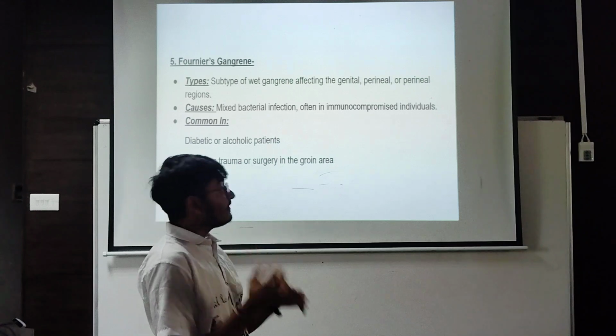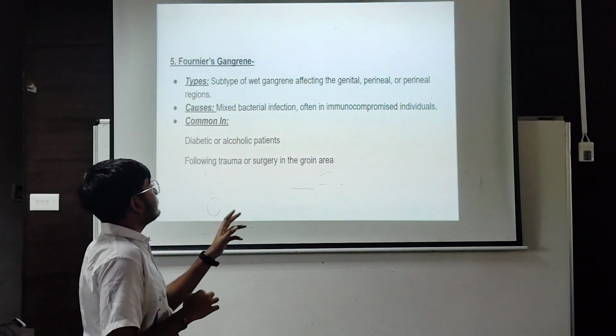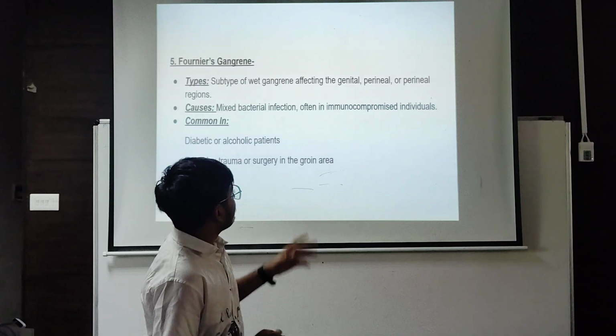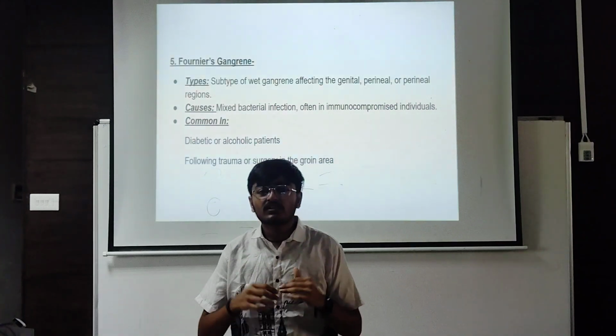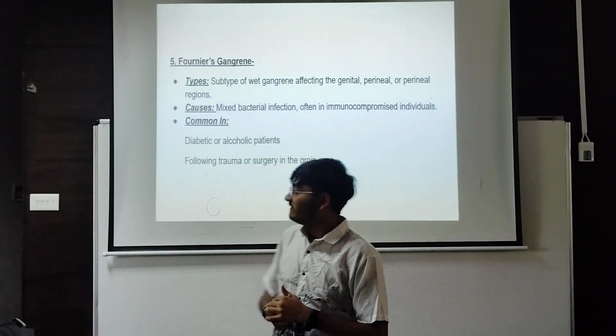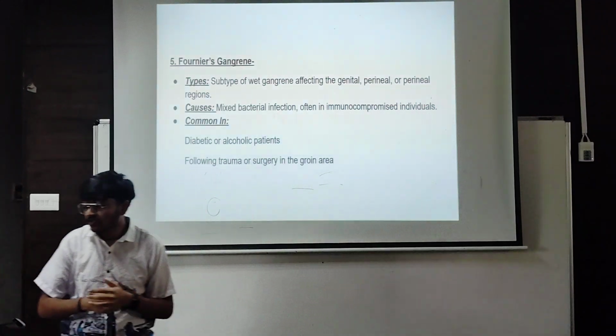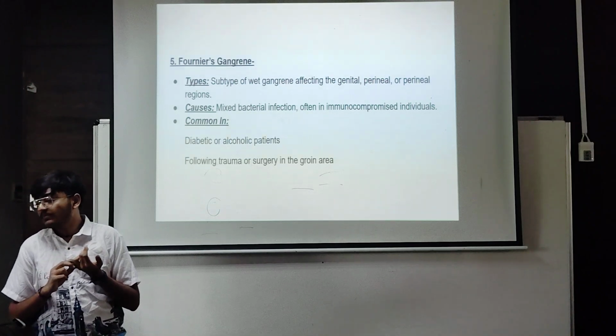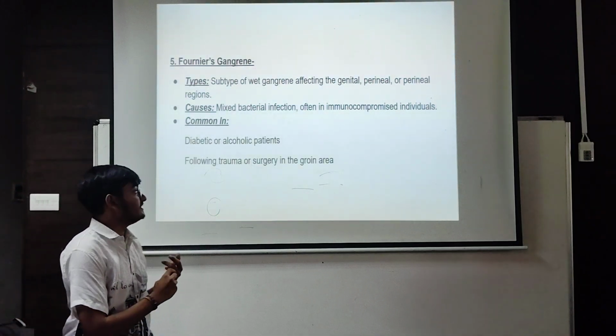This is the type of wet gangrene which affects the genital, perineal, and genital perineal regions. Meaning in the genital area of male and female, the hernia gangrene will occur, which is caused by mixed bacterial infection, often in immunocompromised individuals.